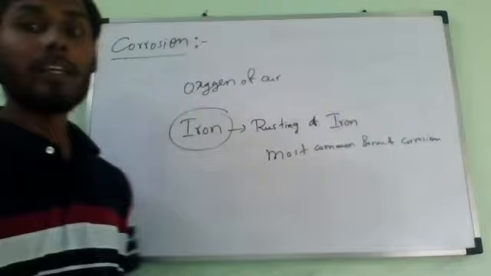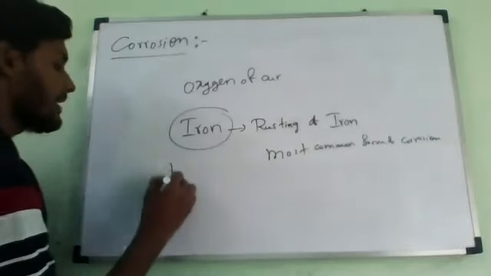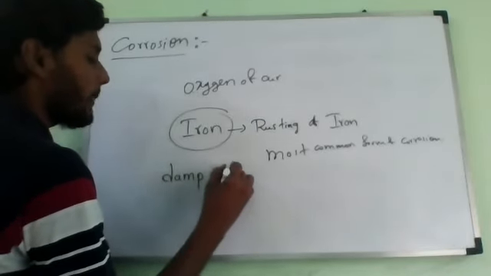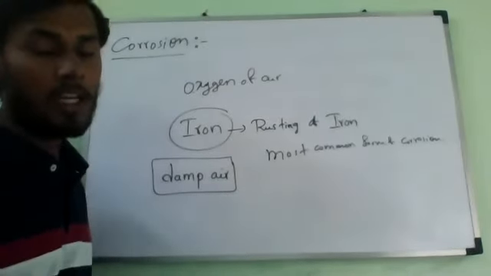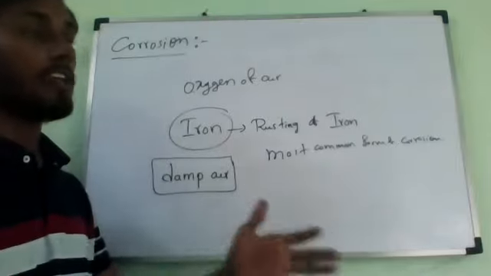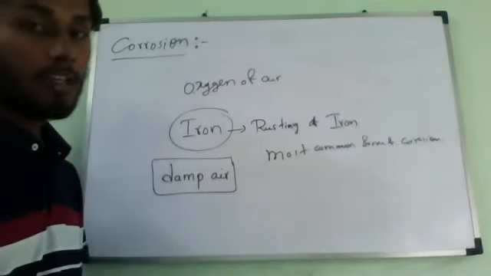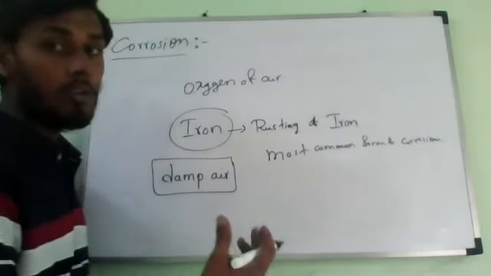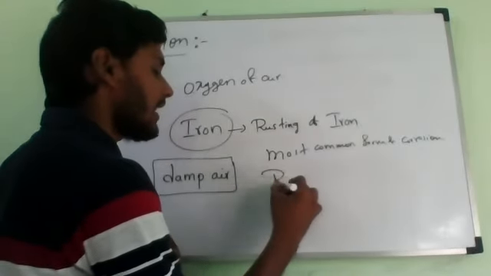When an iron object is left in damp air, remember, air which contains moisture, for a considerable time, like 10 days, 15 days, 20 days, 1 month, then it will get covered with a red brown flaky substance called rust.